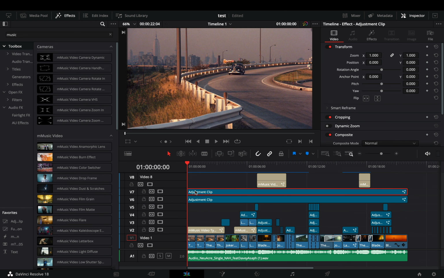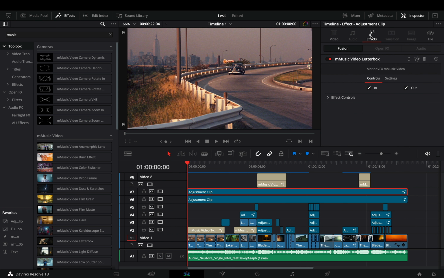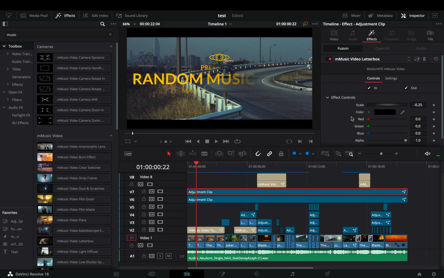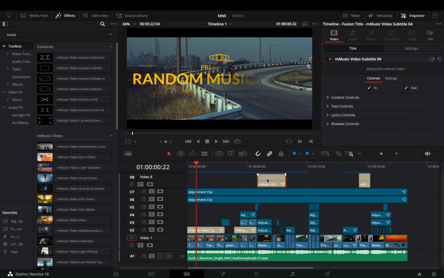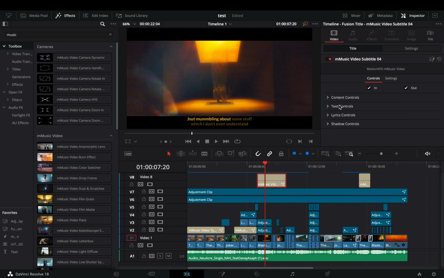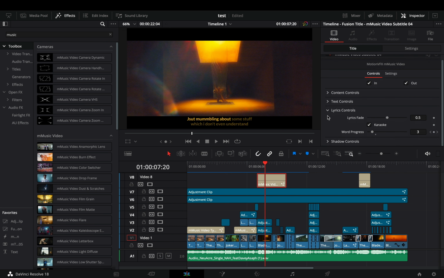I've used the letterbox effect on this adjustment clip. As you can see, if you go to the Effects tab, there is an in and out animation checkbox for some of the effects, and every control that you need is right here in the edit page. For the typography you have full control over the text parameters obviously. Also the subtitle animation is by default animated based in the duration of the title clip, but you can open the lyric controls, activate the karaoke box, and animate the word progress slider to your liking.